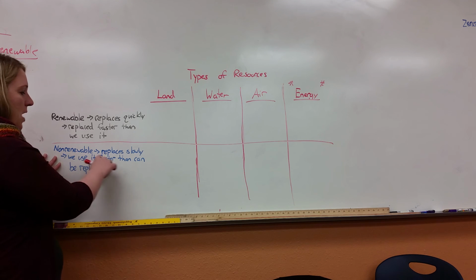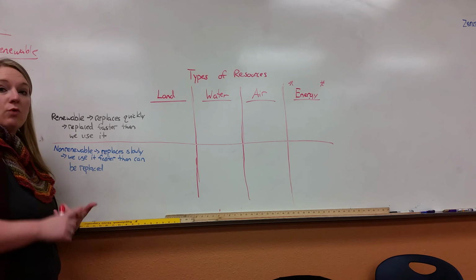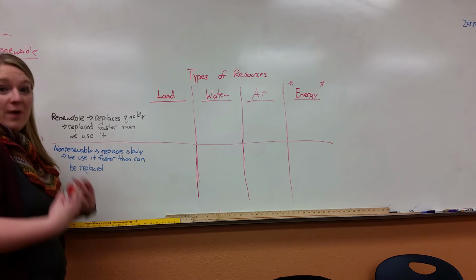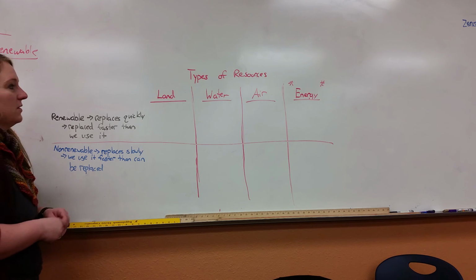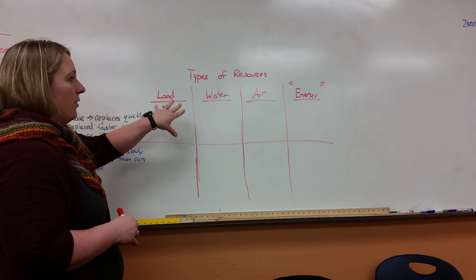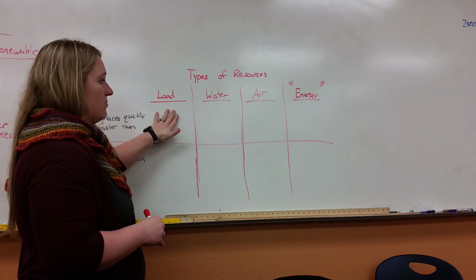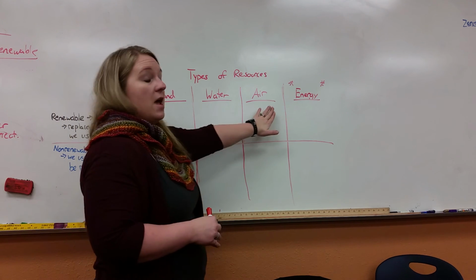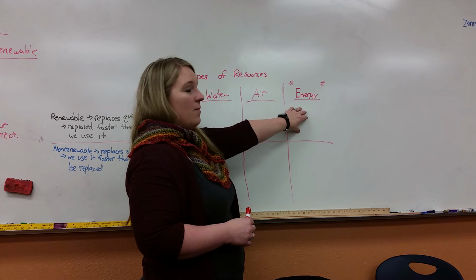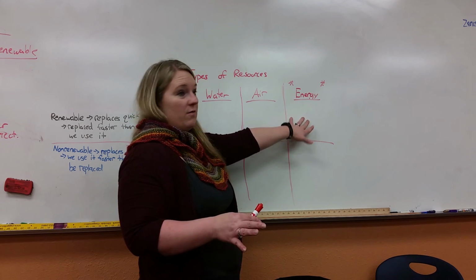But generally speaking, non-renewable replaces slowly. So you're thinking rocks that have to go through the rock cycle and take millions of years to form, or fossil fuels that form over millions of years. Now, if we start thinking about the other way we categorize them by where we find them. So we have land resources, water resources, air, and energy resources. And I starred energy because there's a lot more to that one, and that'll be the focus of another video.